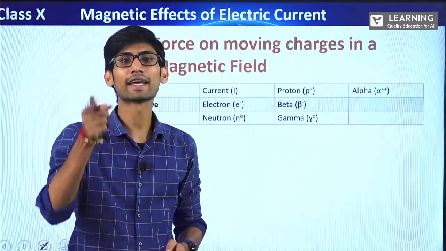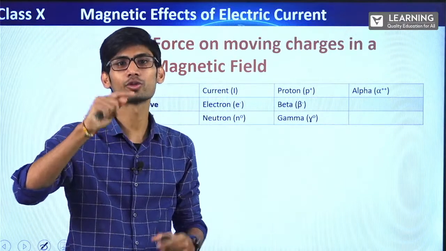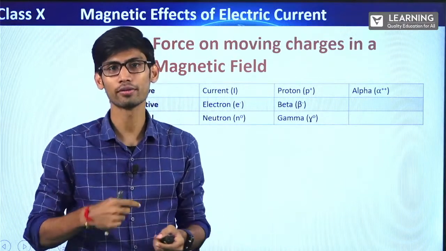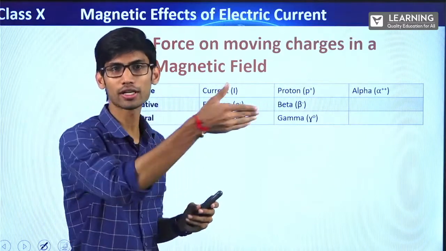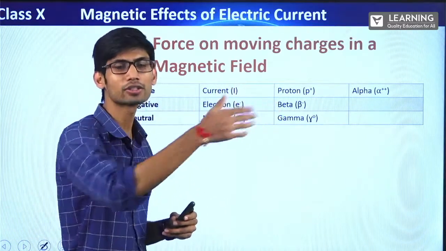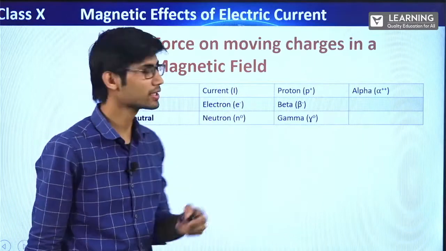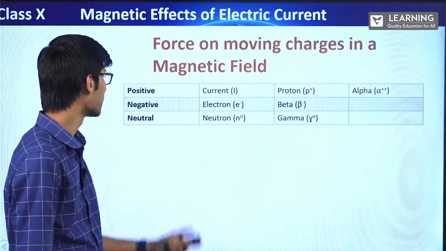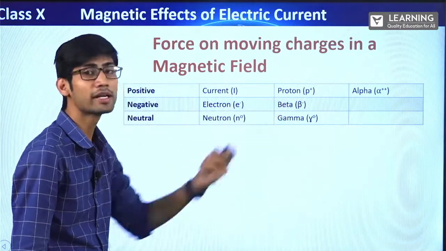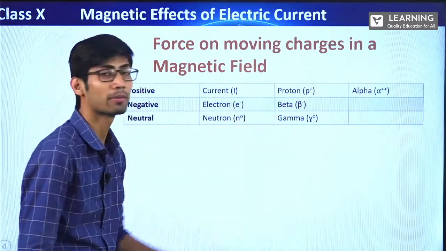We take the direction of current towards the direction of the protons, right? We assume that if electrons are going in this direction, the protons or the positive charge is going in this direction, and we take the direction of current towards that, right? That's why I have written positive. Current, proton and alpha particle, negative, electron and beta particle, and neutral, neutron and gamma particle.